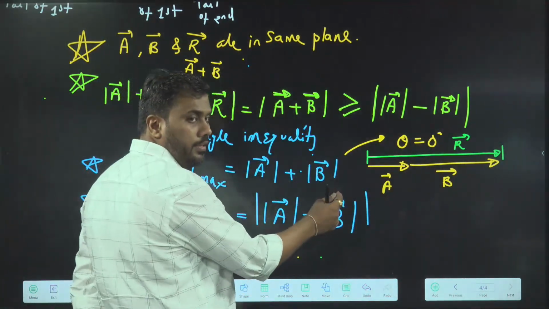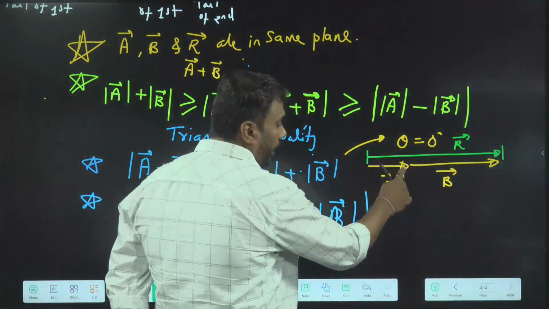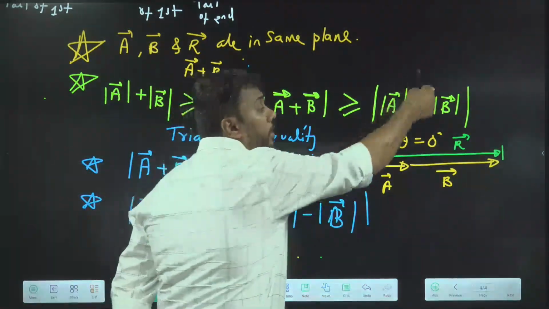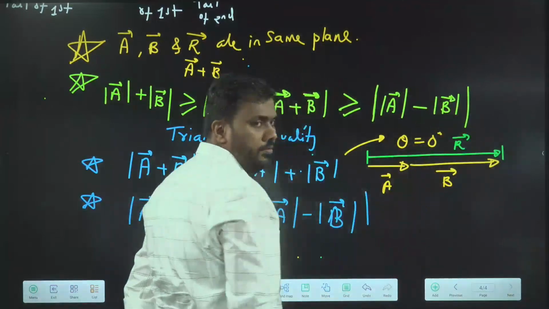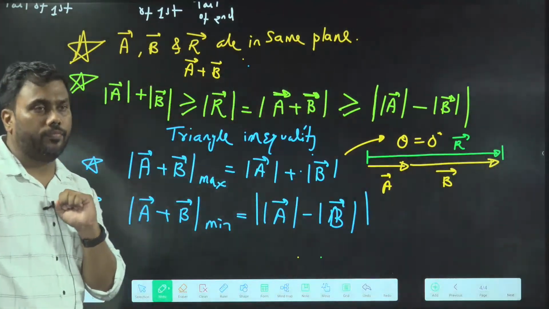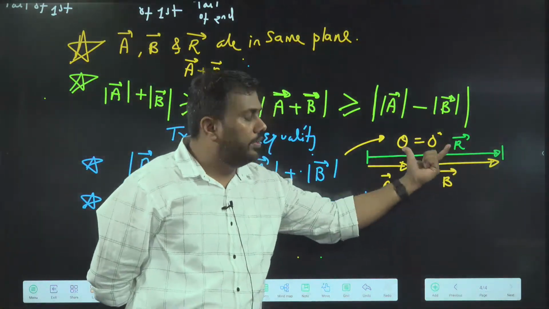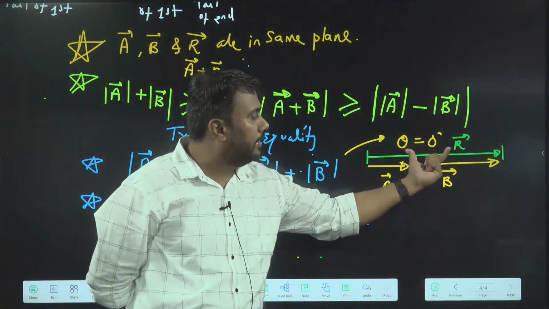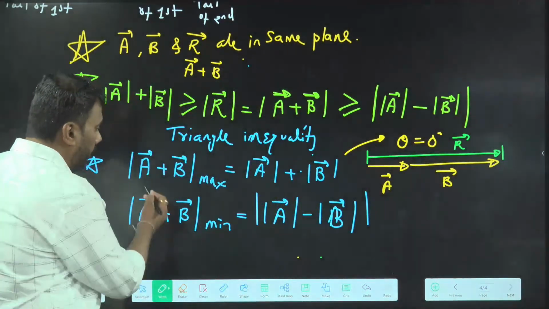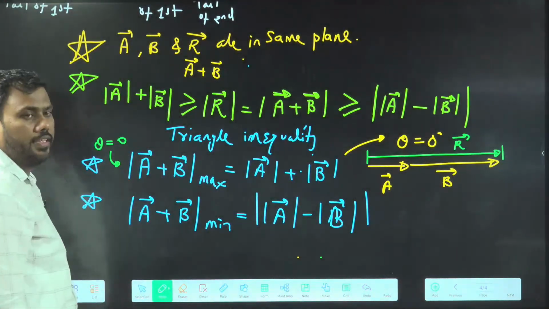I am arranging the vectors such that the tail of the second is placed on the head of the first. In that case, from the tail of the first to the head of the second, this is my resultant. And you can see this total length is length of A plus length of B. Is this point clear? The length of the resultant is A plus B. This is possible when theta is 0.